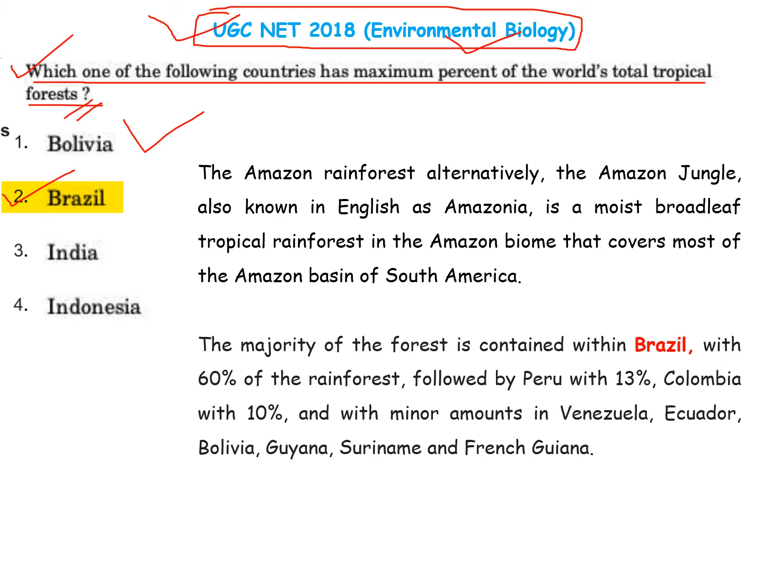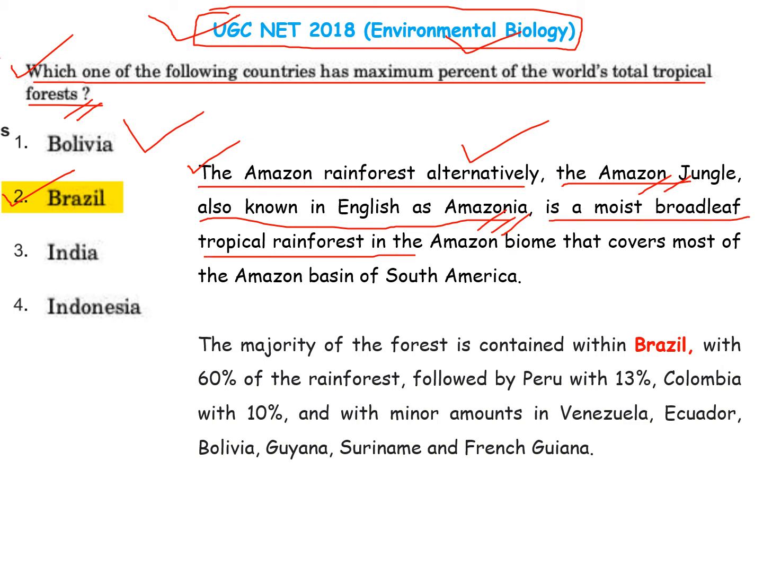Why? Let us discuss. We know that the Amazon rainforest, alternatively known as the Amazon jungle, has the highest biodiversity present in the world. Okay, it has lots of forest and lots of forest cover around the world. You can see it in the South American region of the world. It is also known in English as Amazonia, and it has another name, Amazon jungle. It is the most broad-leaved tropical rainforest in the Amazon biome that covers most of the Amazon basin of South America.